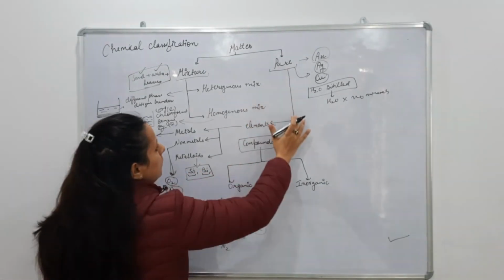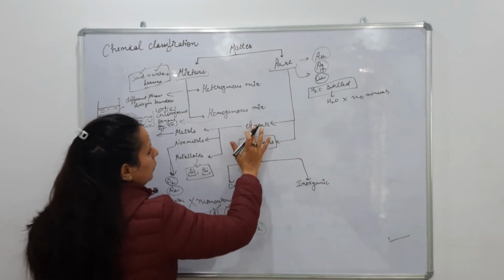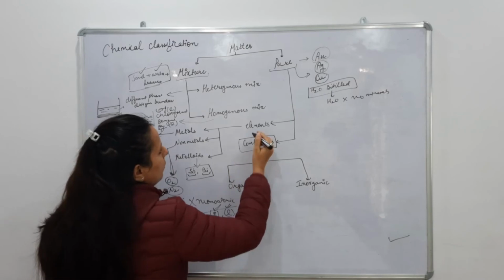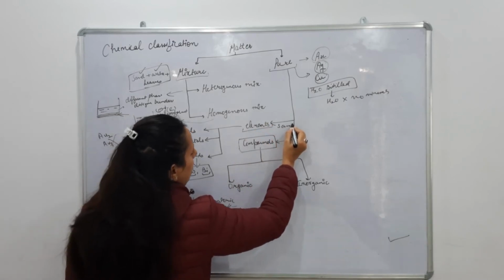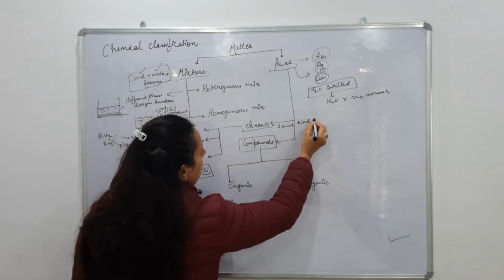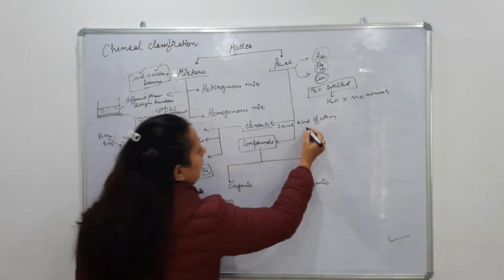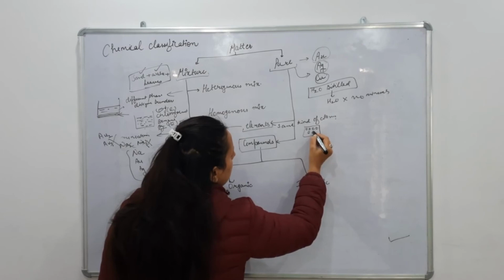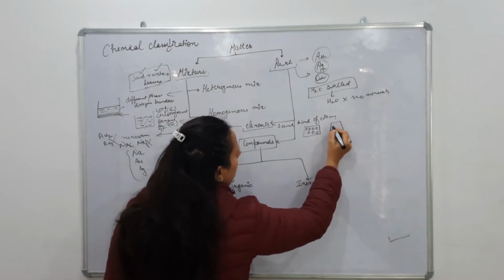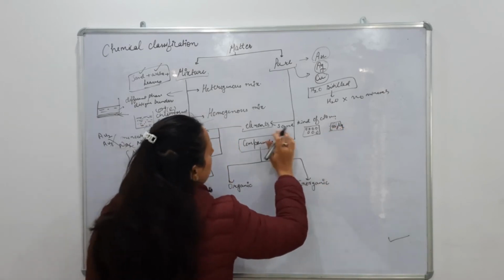Next, pure substance. After classifying elements, we will classify compounds. So after elements we will come to compounds, but first of all, elements are made up of same kind of atoms. Like in metals, if we are taking a sodium bar, only sodium is going to be present.